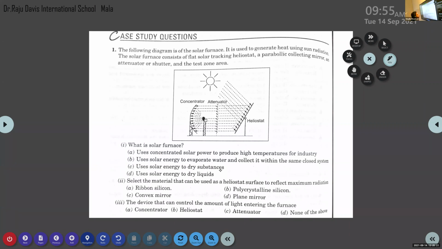It is used to generate heat using sun radiation. We are studying one application of concave mirrors: concave mirrors are used in solar furnaces. The solar furnace consists of a flat solar tracking heliostat, a parabolic collecting mirror, an attenuator or shutter, and the test zone area. Read the given paragraph carefully and find the answers for the following.